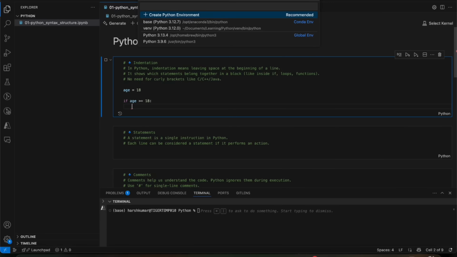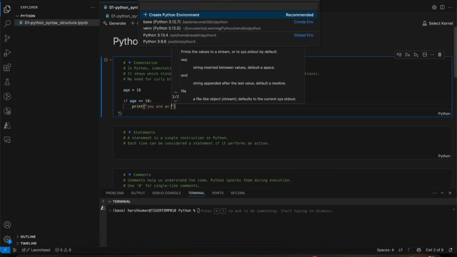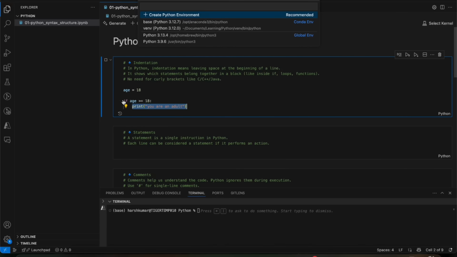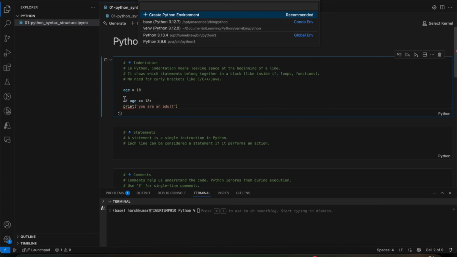This print statement which I am adding right now, suppose I am adding "you are an adult", is a part of the if statement. It means this print statement belongs to this if, because of this indentation. If the indentation is not there, it will give you an error and the program will not run.